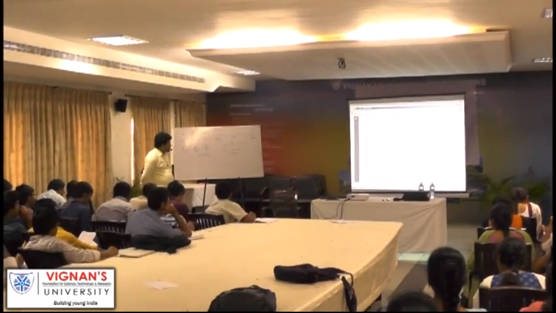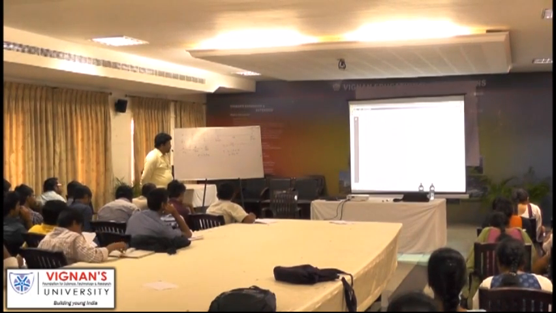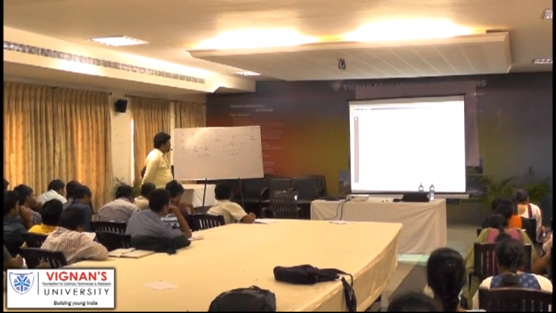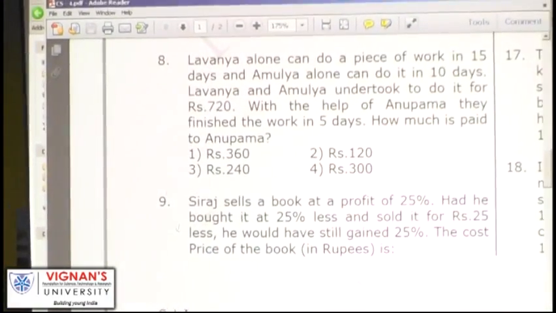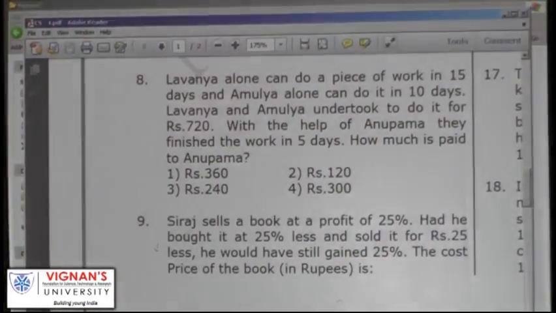Lavanya alone can do a piece of work in 15 days and Amulya can do it in 10 days. Lavanya and Amulya undertook it for 720. With the help of Anupama, they finished the work in 5 days. How much is paid to Anupama?